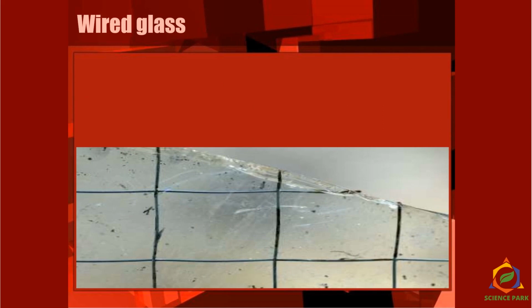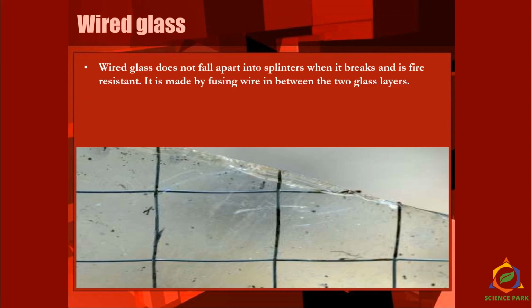Then wired glass. Have you ever seen a glass with a wire within it? Why do we use it and where do we use it? Wired glass does not fall apart into splinters, and it is fire resistant. So when it breaks, it will not break apart. The pieces remain together because of the wires inside. It is made by fusing wire in between two glass layers, and we use such glass for making fire resistant doors, roofs, skylights and windows.